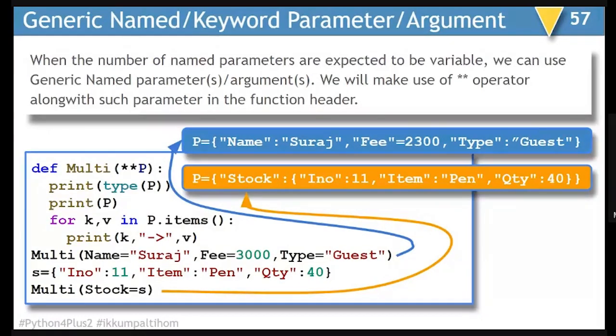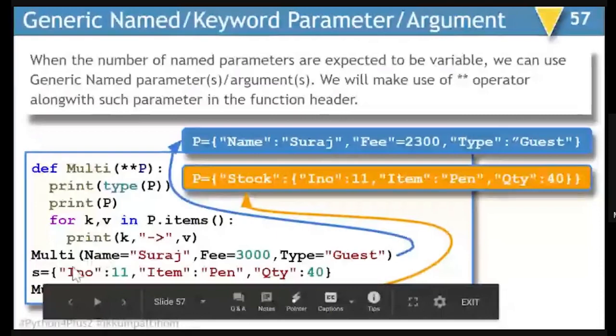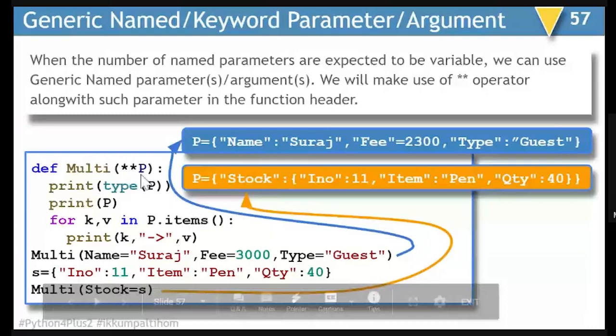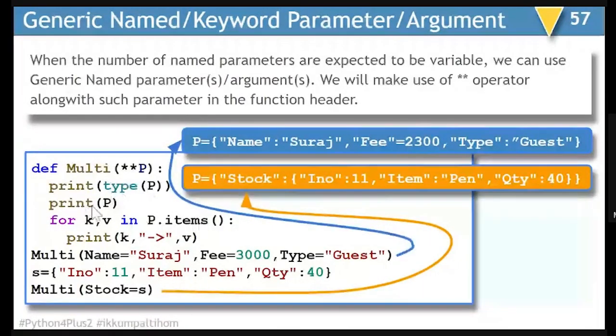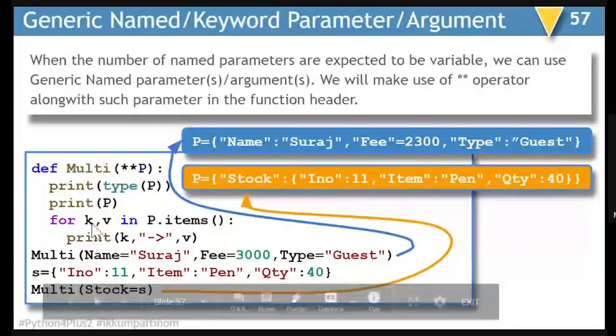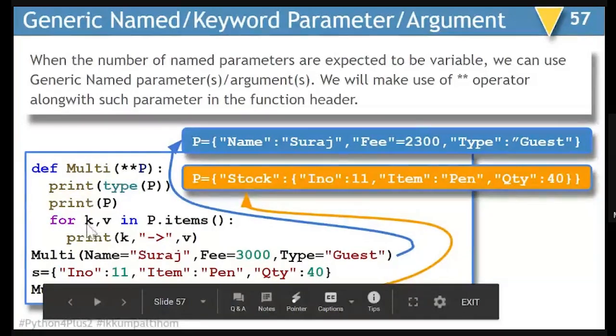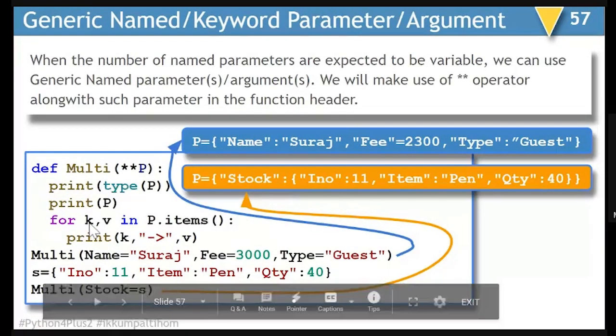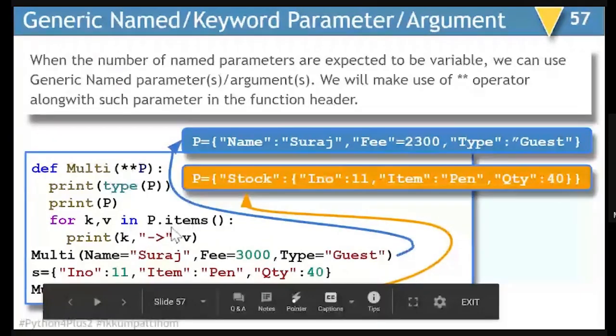So you can see this example where I am passing multiple values. I am writing name as Suraj, fee as 3000, and type as guest. So when I pass this to the function, it gets accumulated in a single variable which is named as P. So if I display the data type, it is going to be dictionary. If I say P, it will show me the content in the form of a dictionary. And if I want to traverse through the entire content, I will be writing the similar kind of syntax which I would have written for a dictionary, that is for k, v in p.items(). It will show us the key on this side and value on this side.